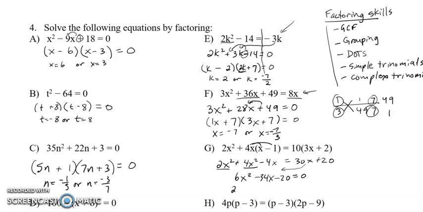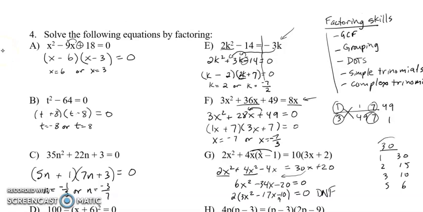Now there is a GCF here, which is going to make the factoring a little bit easier. And you're looking for factors of 3 and 10 that are going to subtract to give 17. Now I'm looking at this thinking, it may not even factor. The magic number idea says 30, factors of 30 that are going to subtract to give 17, and I'm not seeing a solution, so I'm going to pause.